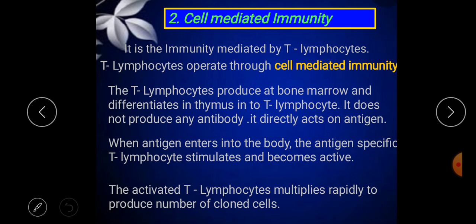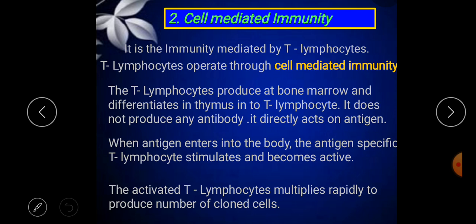These T lymphocyte cells do not produce any antibody themselves, but they can recognize antigen present on infected cells, and they can stimulate the B lymphocyte cells to produce antibody and also stimulate the neighboring T lymphocyte cells. This type of immunity is called cell mediated immunity. In this type of immunity, antibodies are not directly involved.